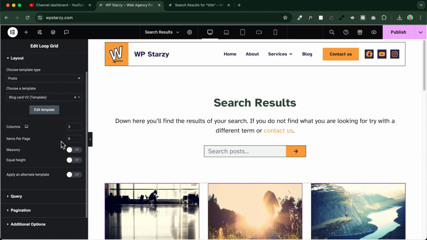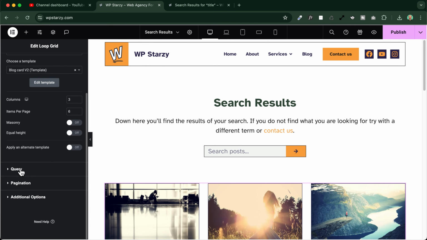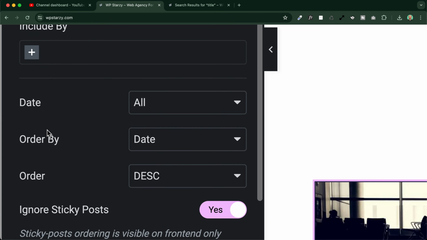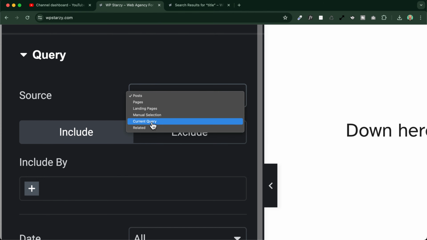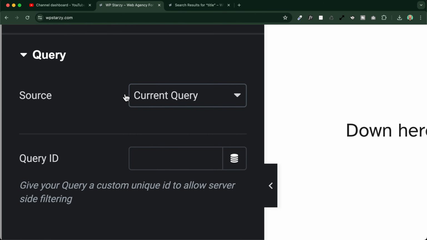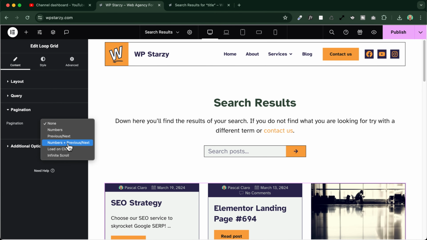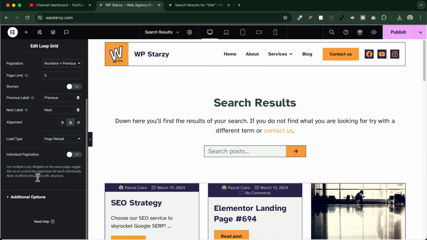Okay, I can choose here the number of columns, the number of items per page and so on. But the most important part here is the query. You must go here into the querying section and you must select here current query. It's very important to select current query because this is the only way at the moment to make this element here work with the search results page. Okay, if we want, you can also change the pagination options, like for example, numbers plus previous and next. Okay. This will work fine.